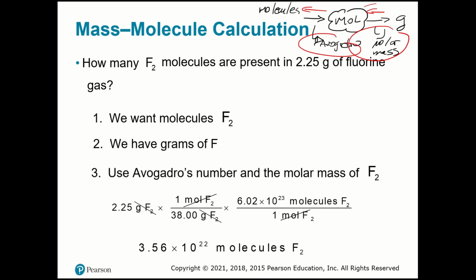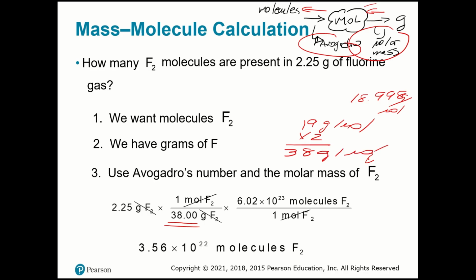So get the molar mass of fluorine. So it's 2 times 19, and you're going to have 38. It is 18.998 grams per mole in your periodic table. So if you multiply by 2, you're going to have 38 grams per mole. Okay, this is what I have over here. That is the molar mass, 38 grams per mole.